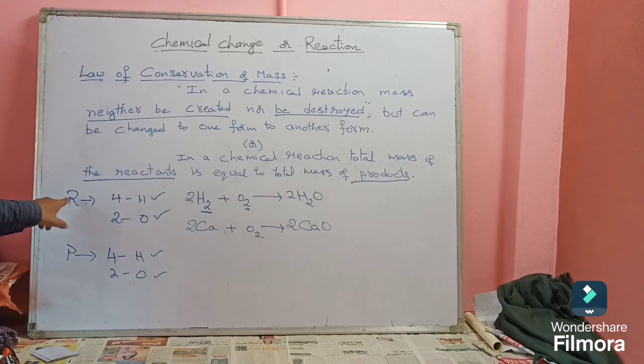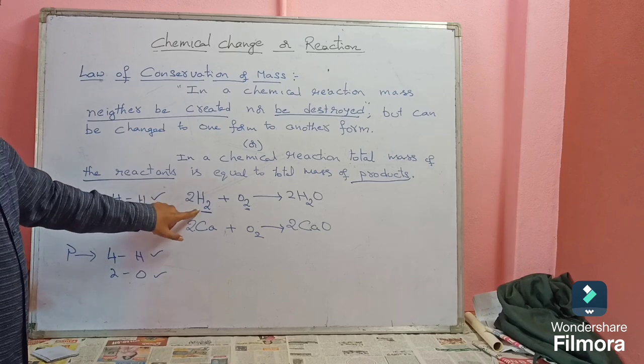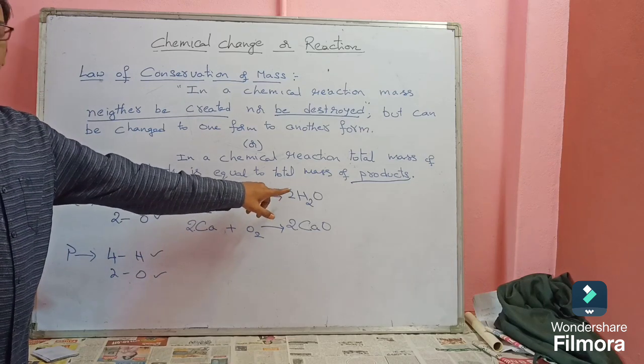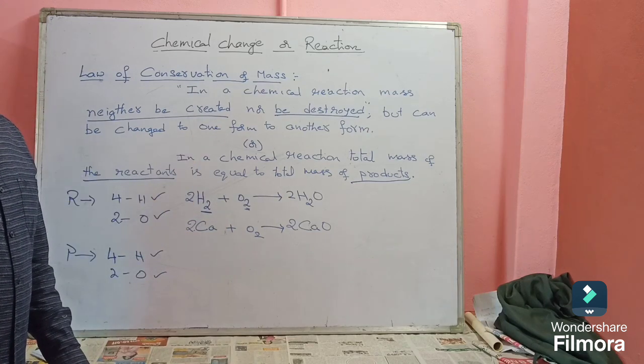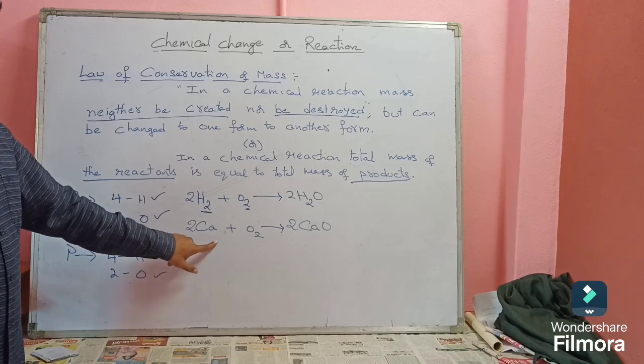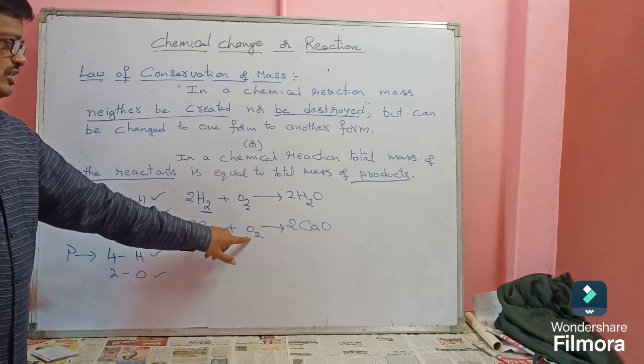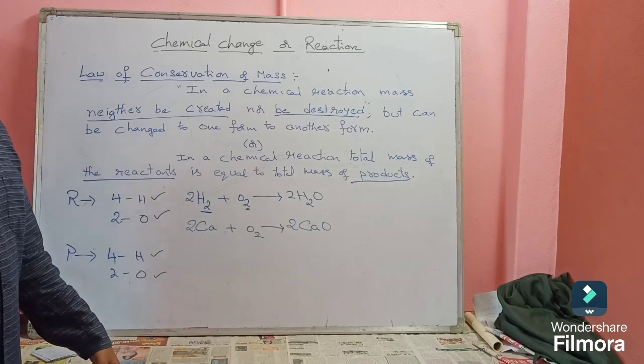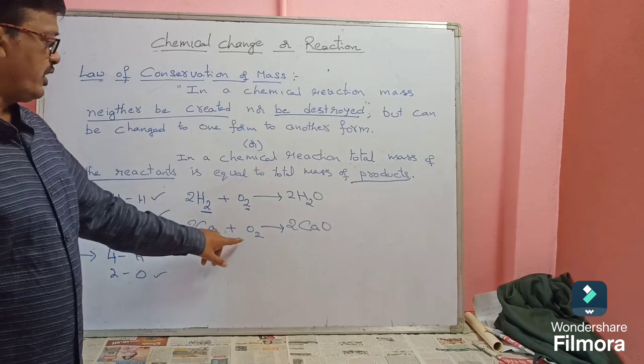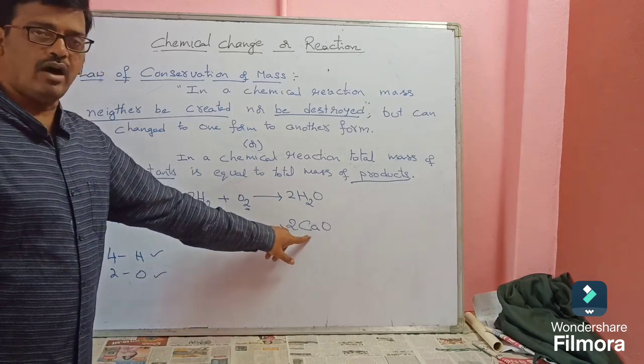So here also the total mass of the reactants must be equal to the total mass of the products. Understand? Similarly, calcium reacts with oxygen to give calcium oxide.